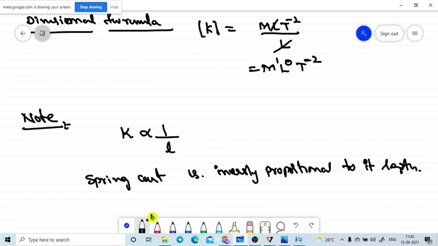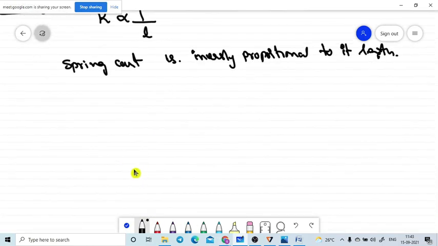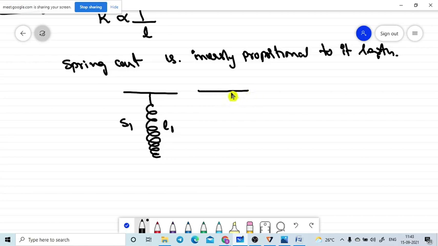So if the lengths are different, let me take two springs of the same material. The first spring is like this: spring S1, with length L1. With the same material and the same area of cross section, the other spring is prepared here: spring S2, with length L2.